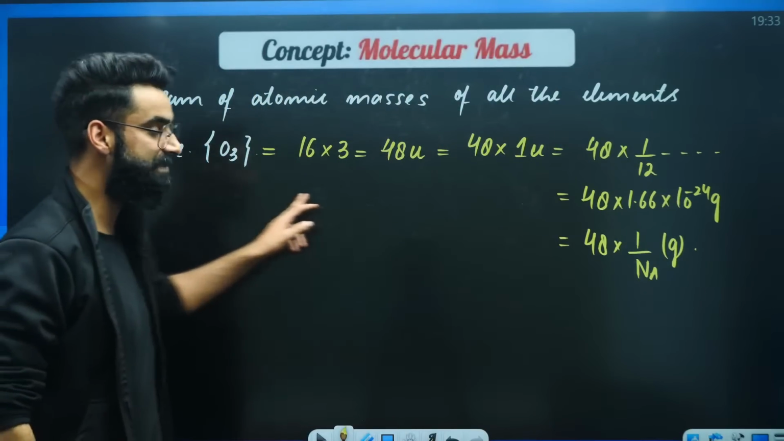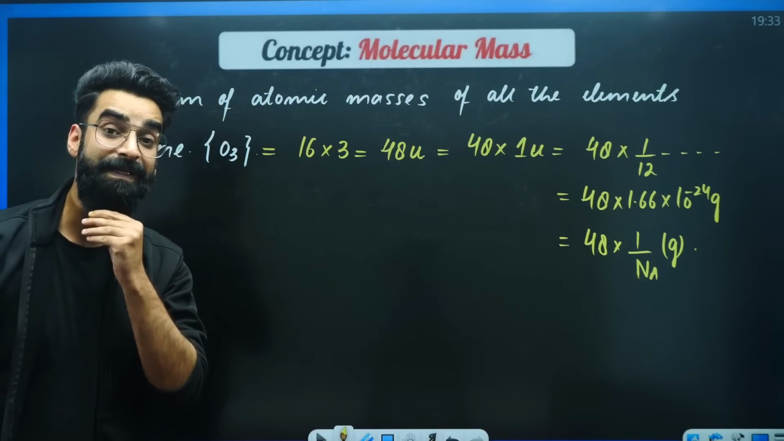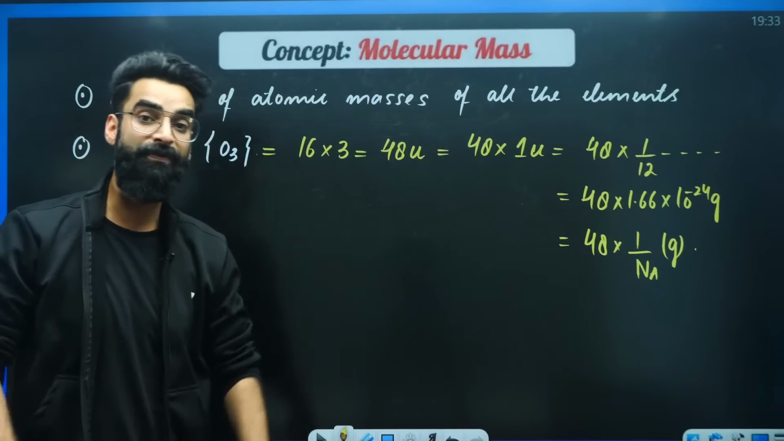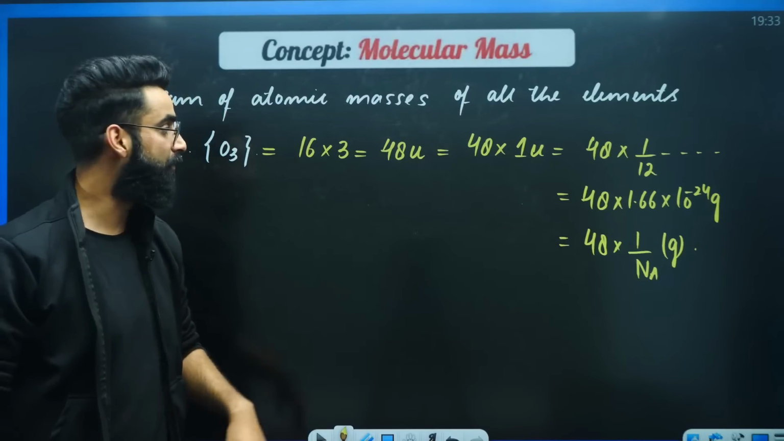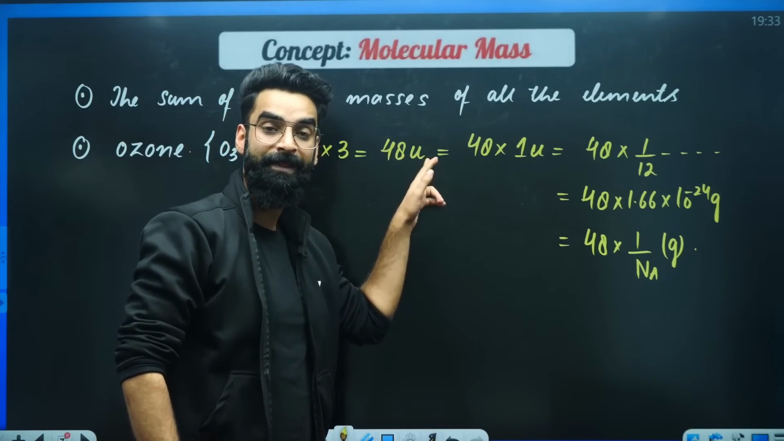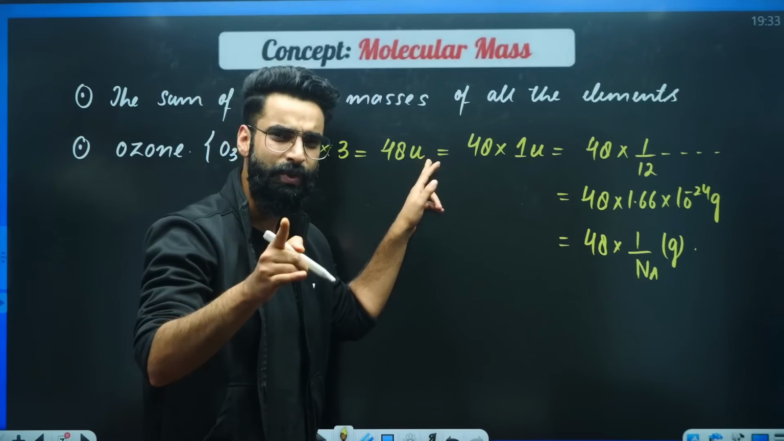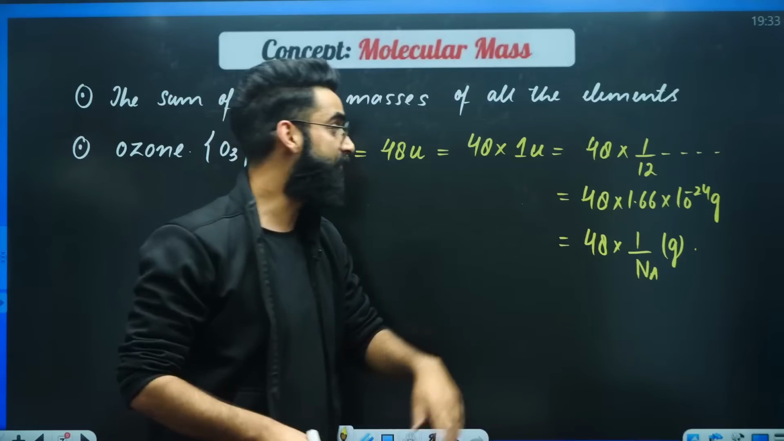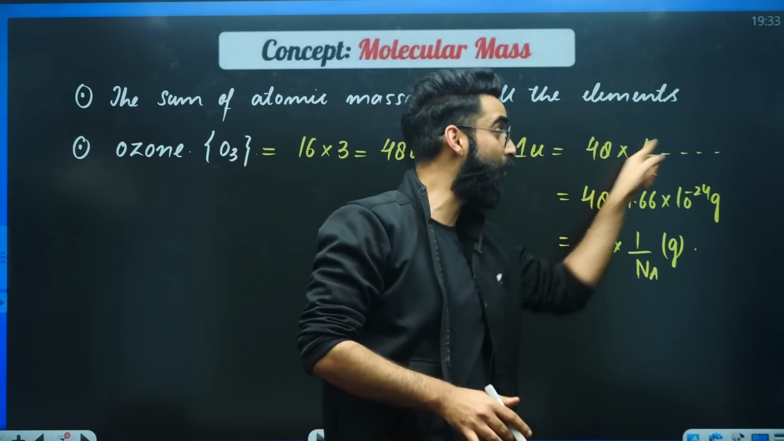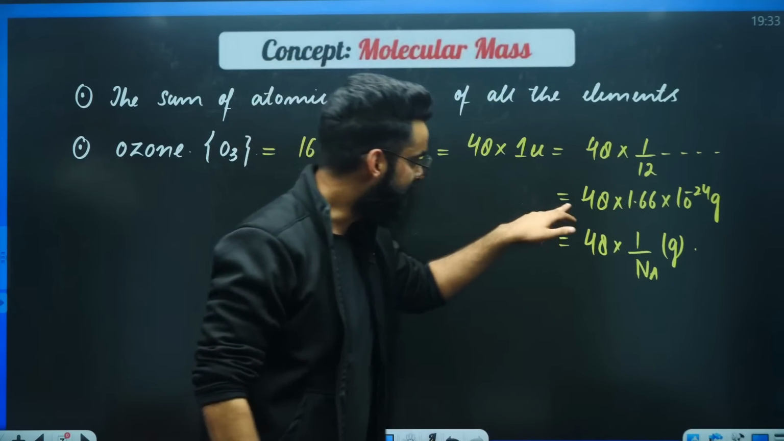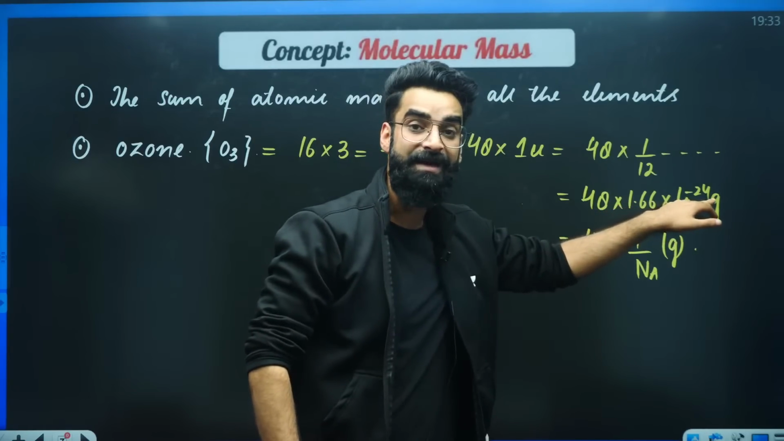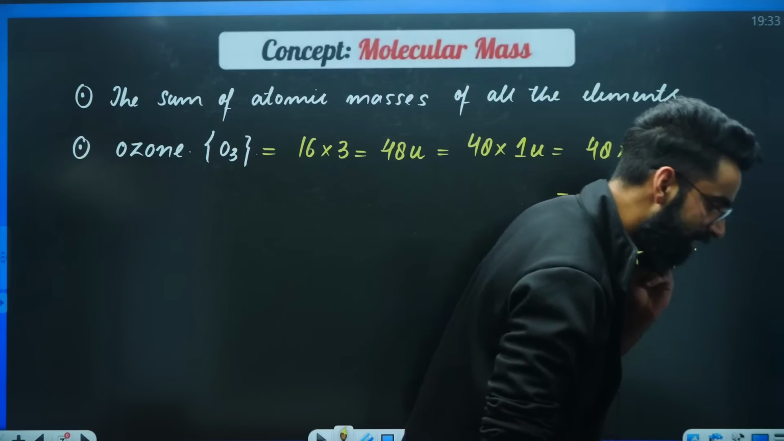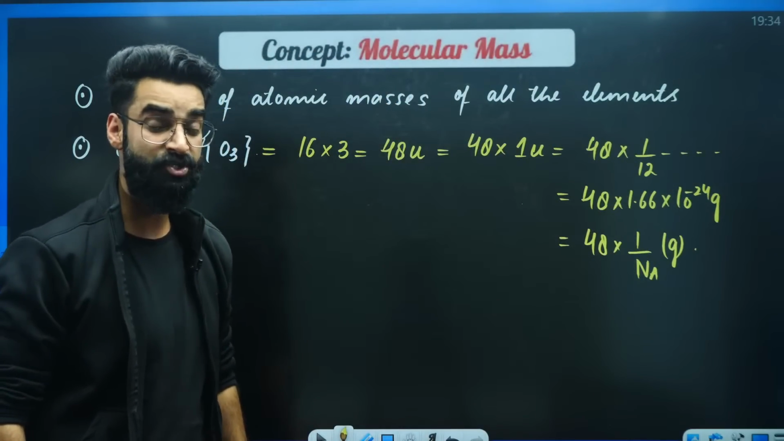Now you tell me the meaning of all these things. I wanted to calculate the molecular mass of ozone. I wanted to calculate the mass of one molecule of ozone. And the mass of one molecule of ozone came out to be 48U. That means one molecule of ozone is 48 times heavier than 1U. One molecule of ozone is 48 times heavier than 1/12 of the mass of carbon 12 atom. This is the mass of one molecule of ozone in grams. Even this is the mass of one molecule of ozone in grams. Right? Right, my dear students? I hope this is super clear to you.